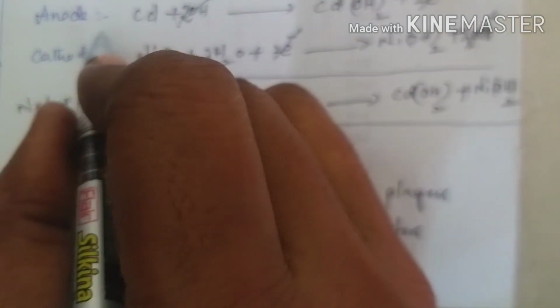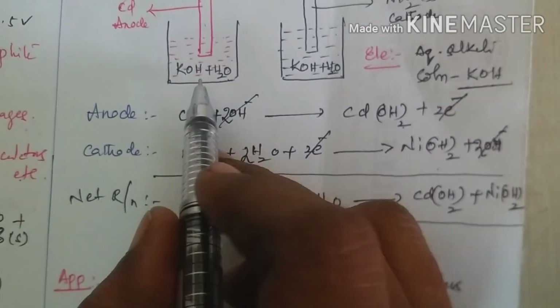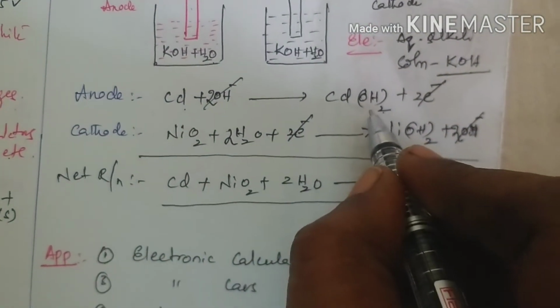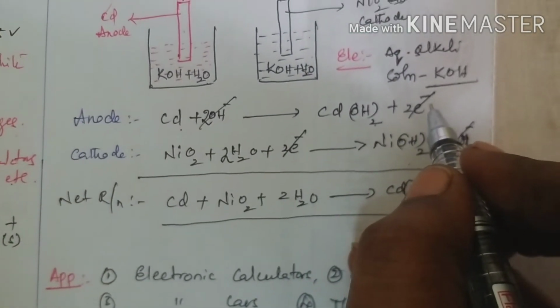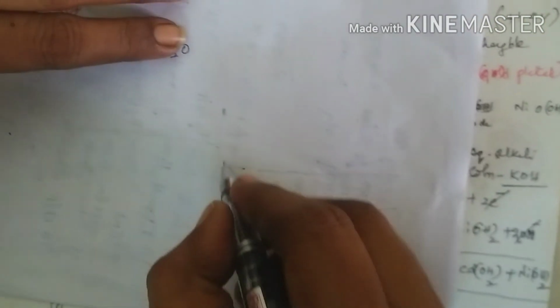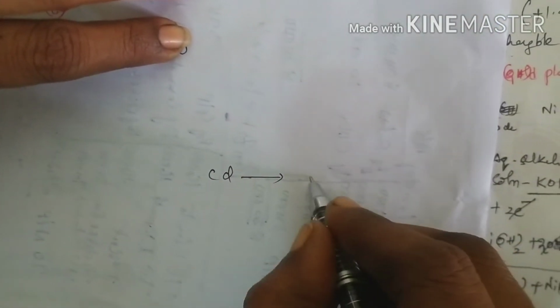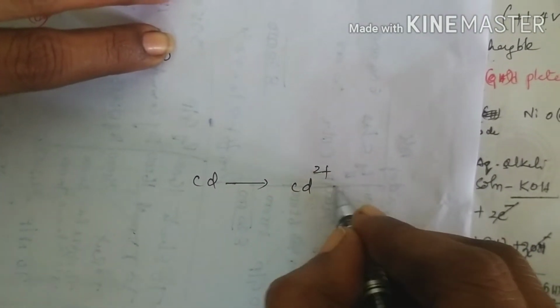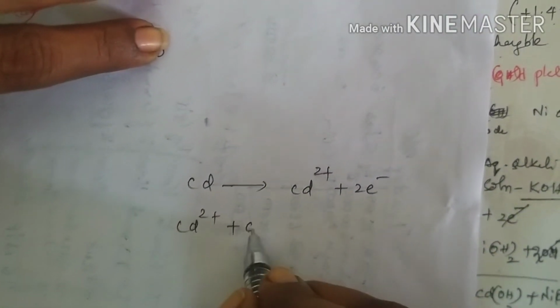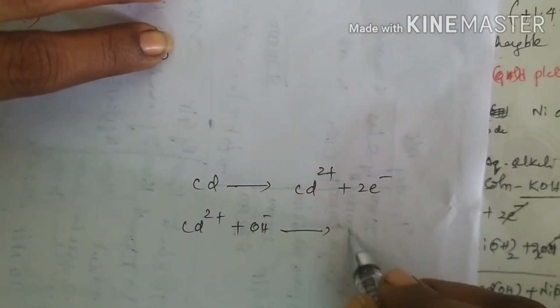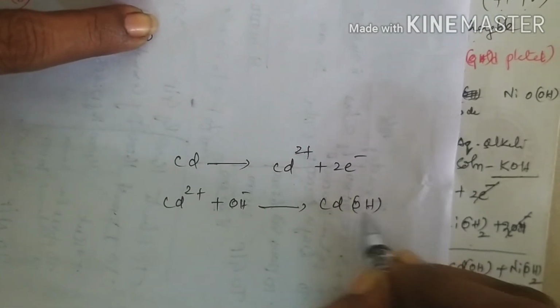At the anode, cadmium accepts the hydroxyl ions and produces cadmium hydroxide. Before that, cadmium loses its electrons and gets a positive charge. This cadmium ion accepts the hydroxyl ion to produce cadmium hydroxide.